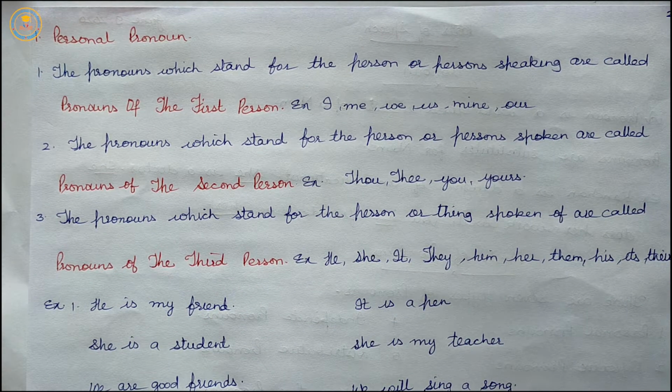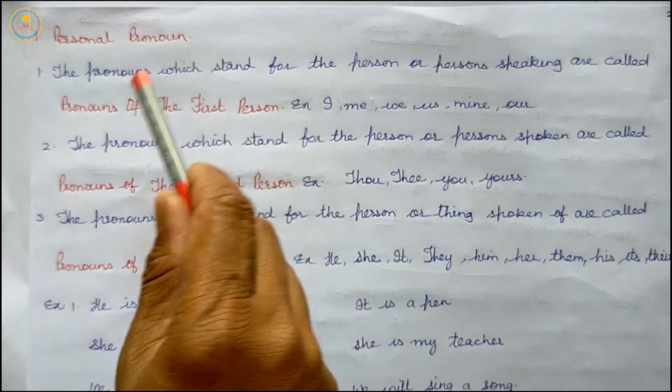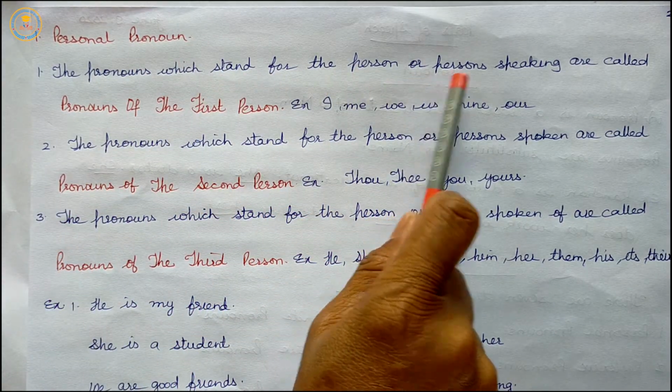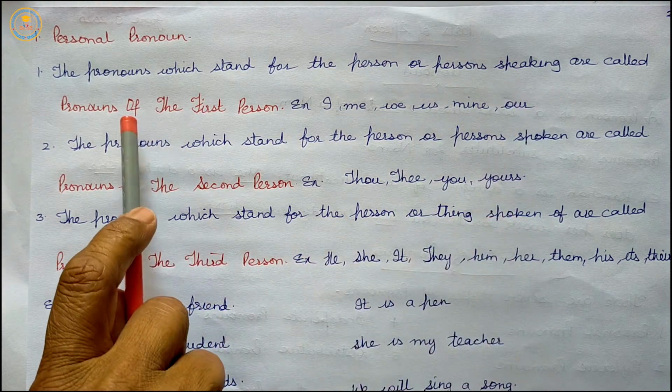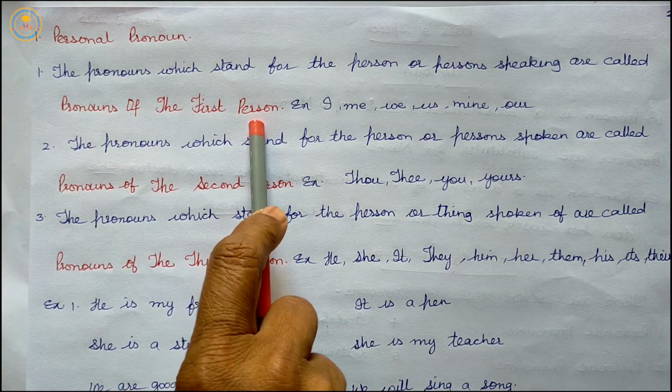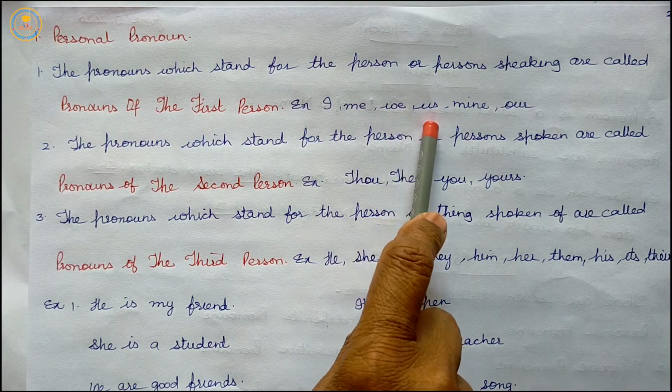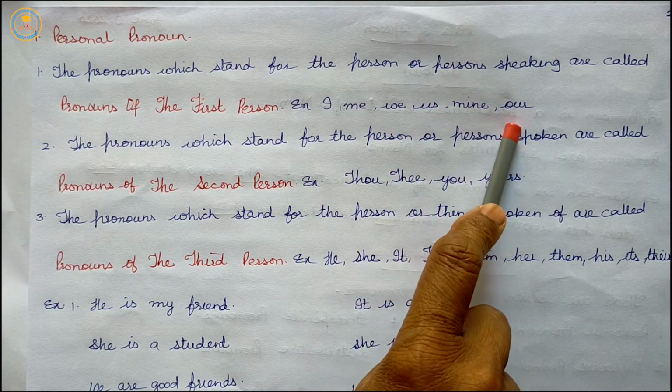The pronouns which stand for the person or persons speaking are called pronouns of the first person. Example: I, me, we, us, mine, our.